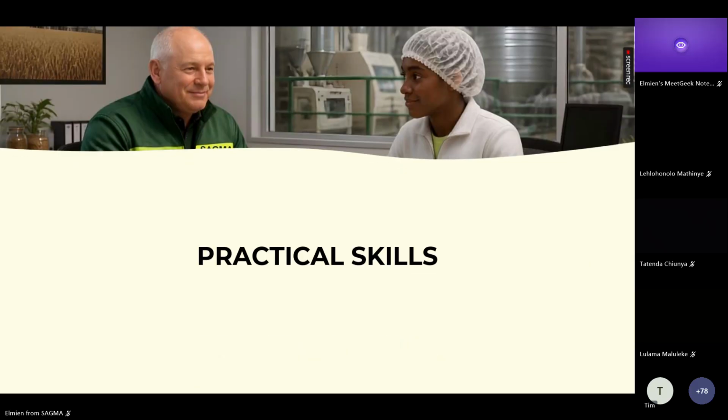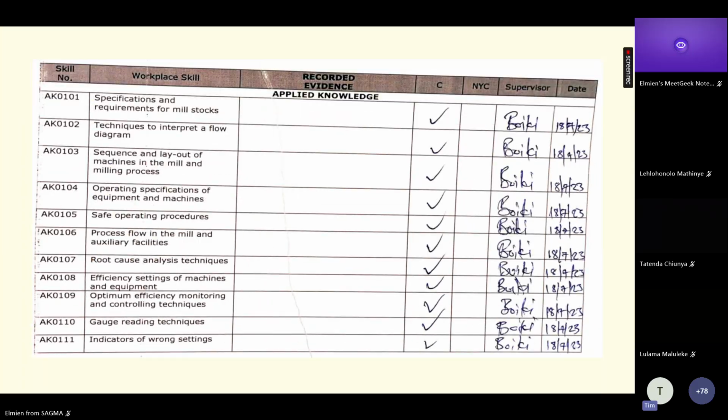Thank you, Almin. All right, practical skills is the same. If you're working with workplace skills and workplace experience, they will align with each other. So if you're doing a workplace skill, you will also be able to do a practical skill at the same time. So on the right, once you've been found competent again, you will tick it, the supervisor will sign it, and the date. There are a lot more documents in work and practical skills, so you will have a lot more to fill in.